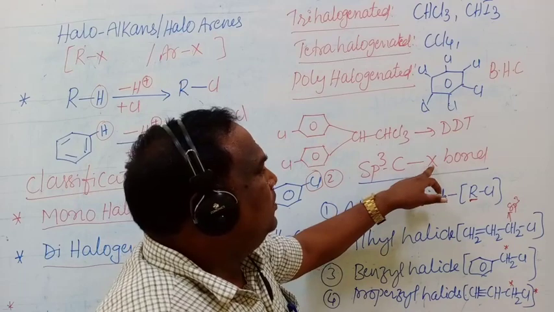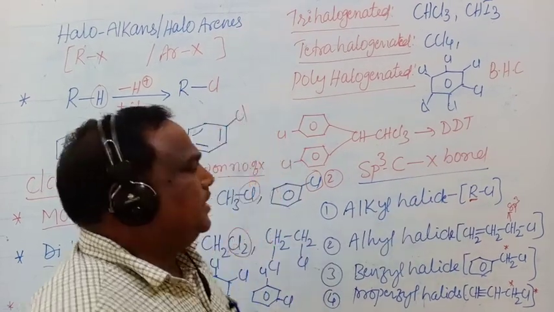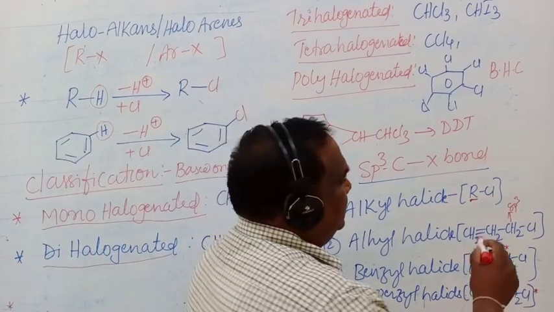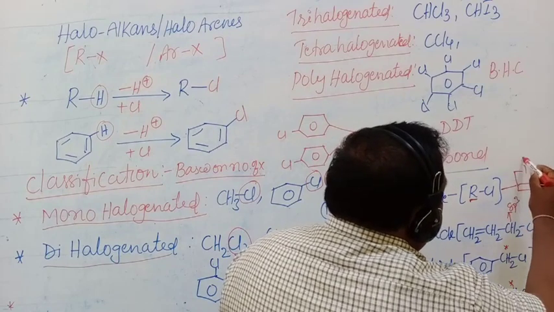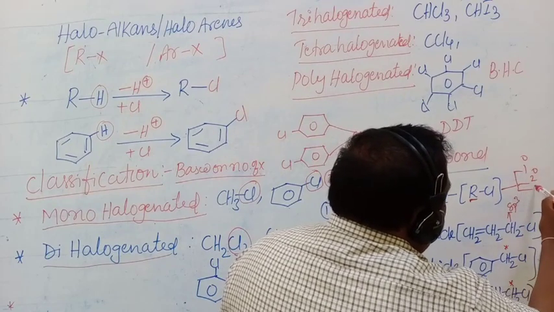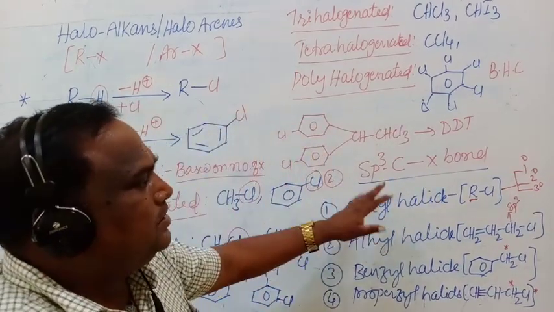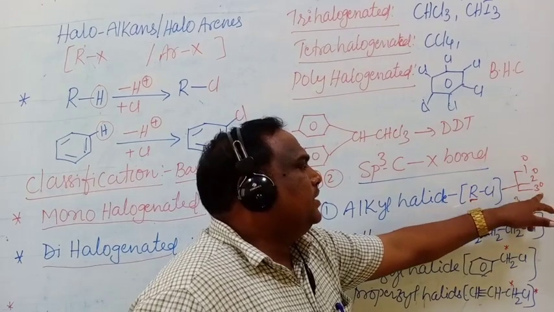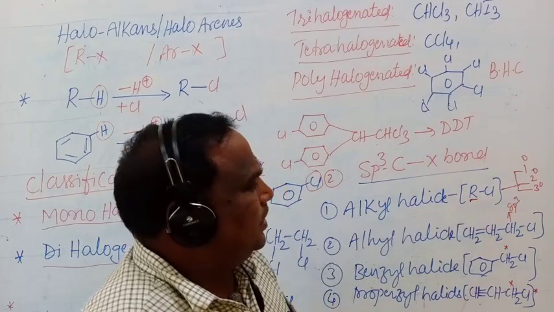That's why the halogen-attached carbon in an alkyl group is sp3 hybridized. It is further classified into three categories: 1 degree alkyl halide, 2 degree alkyl halide, and 3 degree alkyl halide. These alkyl halides are classified based on the halogen-attached carbon.